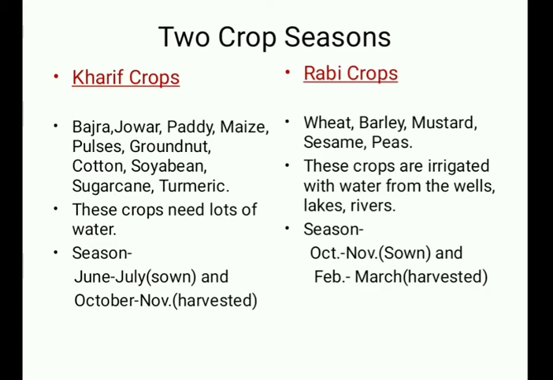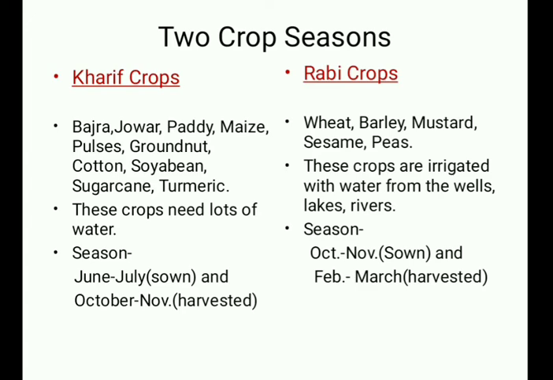Which crops are we growing? Wheat, barley, mustard, sesame, and peas. These crops are irrigated with water from wells, lakes, and rivers. It means they need water, but not a lot of water like Kharif crops.